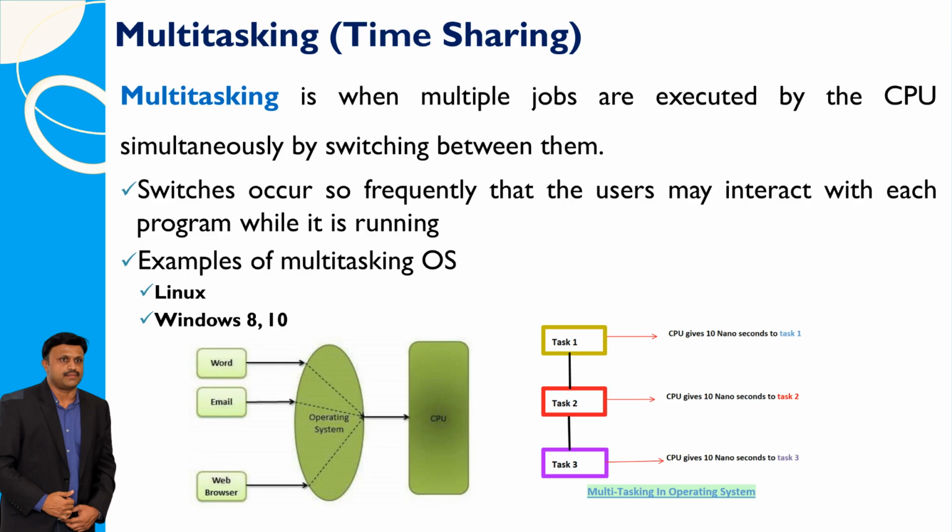Multitasking is when the CPU does many jobs at once by switching between them really quickly. This means users can work on different programs at the same time. Some examples of multitasking operating systems are Linux, Windows 8, and Windows 10.